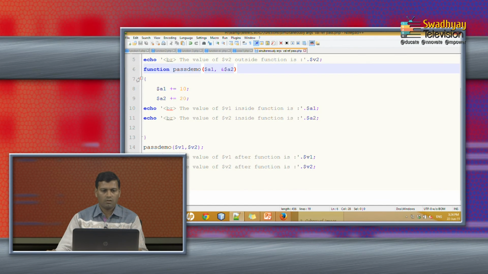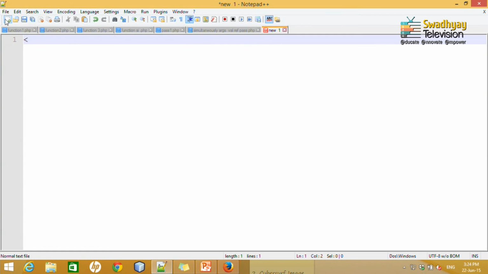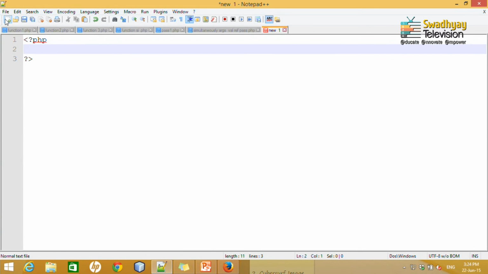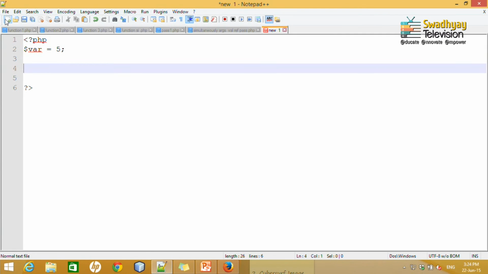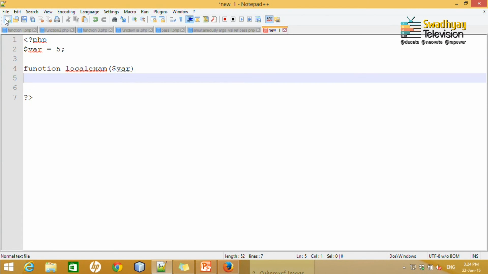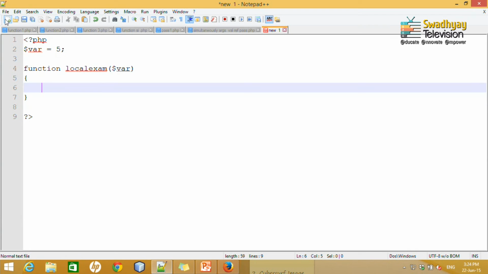So, let us start to write one code. Let us say I define PHP tags. Here let me define one variable, $var, assigned to 5. Let us say I define a function, local example, and pass the variable and write $var plus equal to 15.